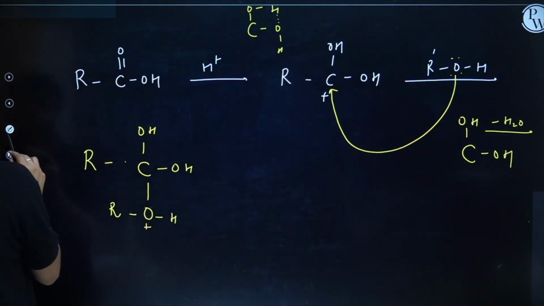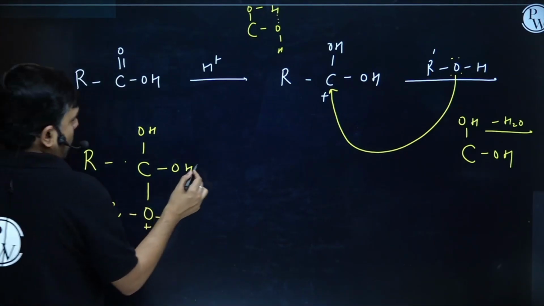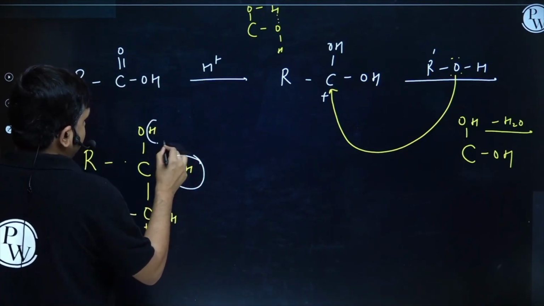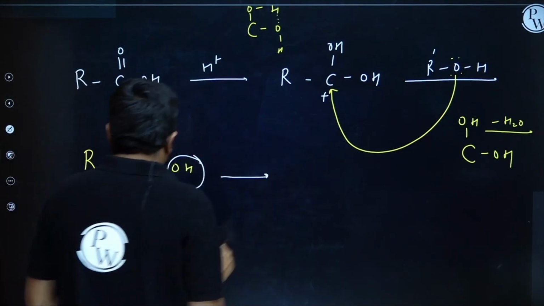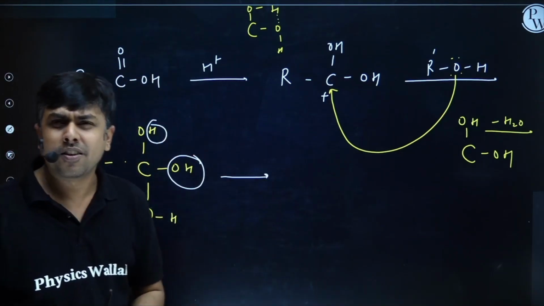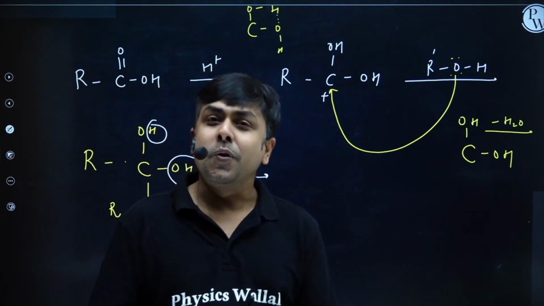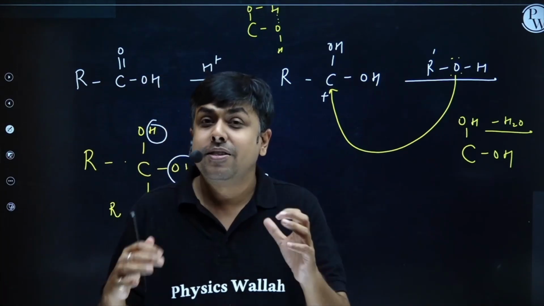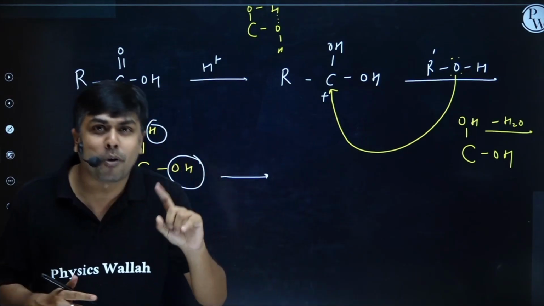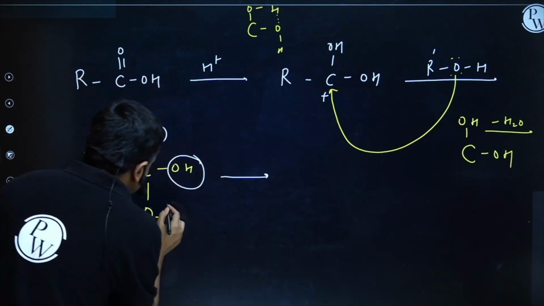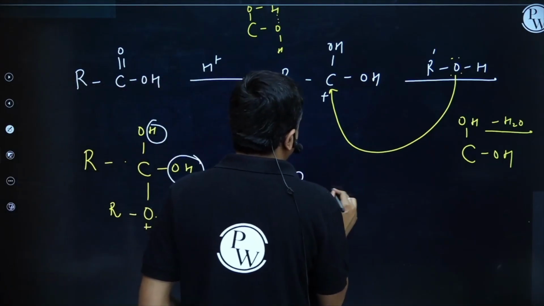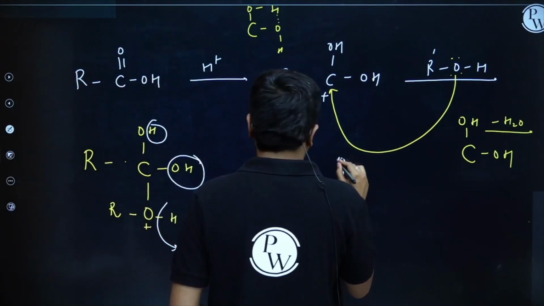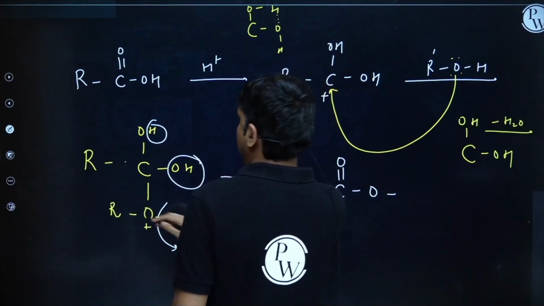So I am going to remove this OH and this H. I am going to form one double bond over here. Oxygen having positive charge will easily undergo deprotonation. Why? Because the electronegative element cannot bear positive charge on it. It will readily undergo deprotonation. I will have the formation of R-C=O-O-R', and this one was R dash.